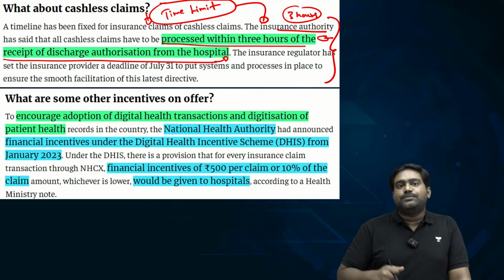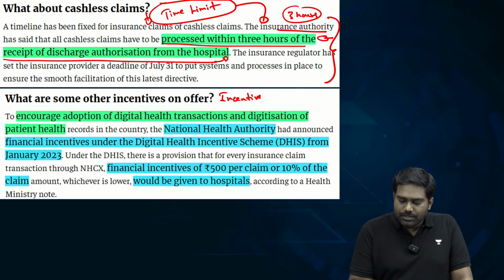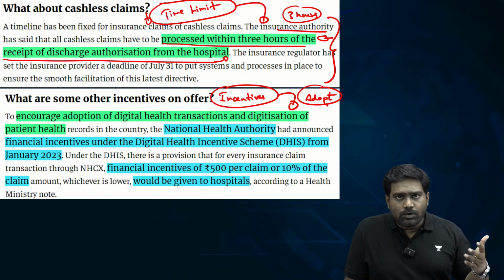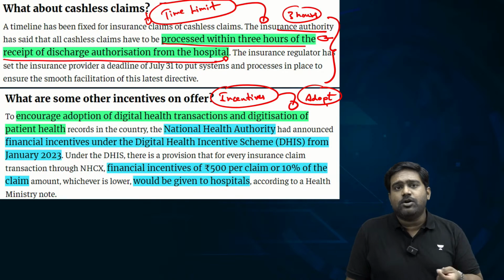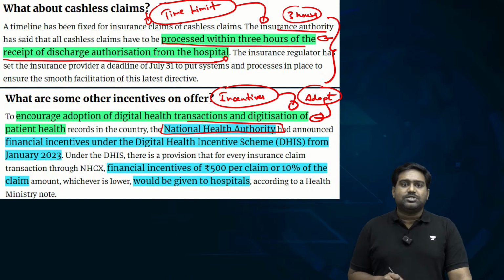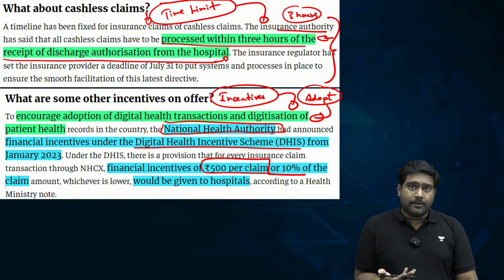So a strict time limit is being set, and also financial incentives are being offered to hospitals to adopt this new platform. You need to encourage adoption as well, right? You need to encourage more hospitals, more insurance companies to switch to the new platform. So financial incentives are being offered to them. The National Health Authority has announced that those hospitals which are going to switch to this digital platform will get an incentive of up to 500 rupees per claim, or 10% of the claim amount, whichever is lower.